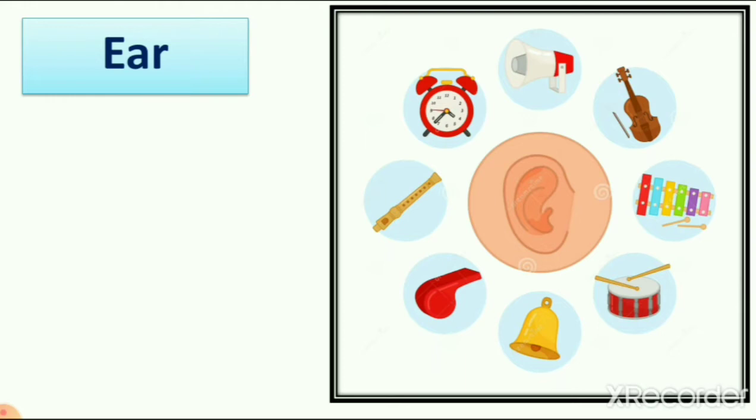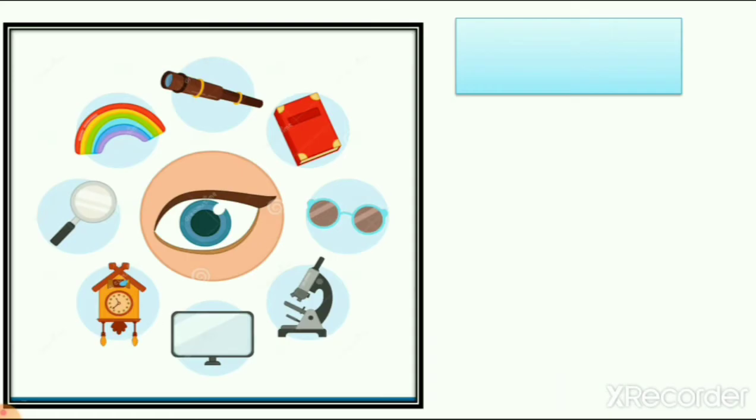So like that, ears help us know from far which vehicle is coming, like a train is coming, or when a plane is over the clouds, we can hear the sound of the plane. Why? Because of our ears. So when we wake up in the morning, our alarm is buzzing. How do we know? Because of our ears, right? So ears help us to identify different kinds of voices.